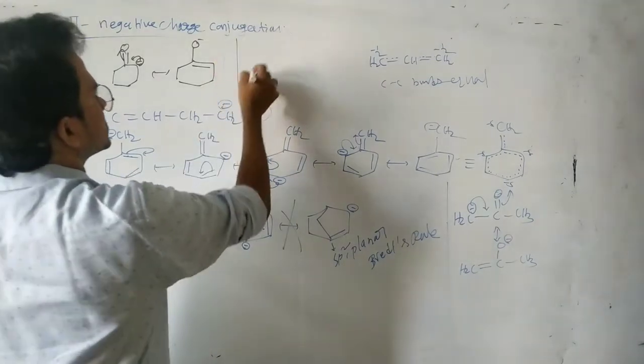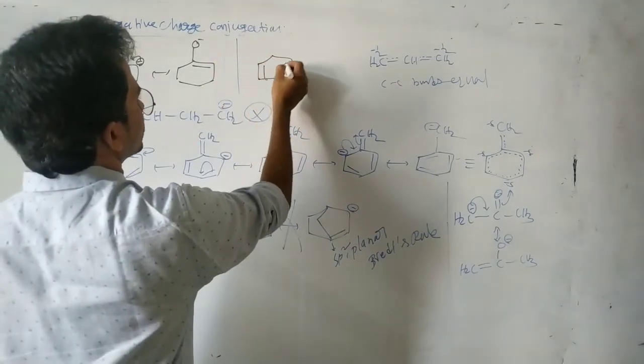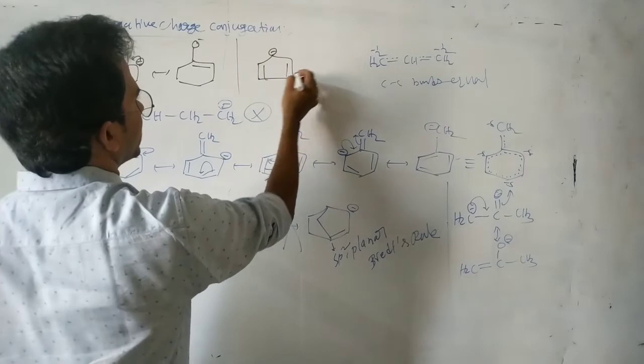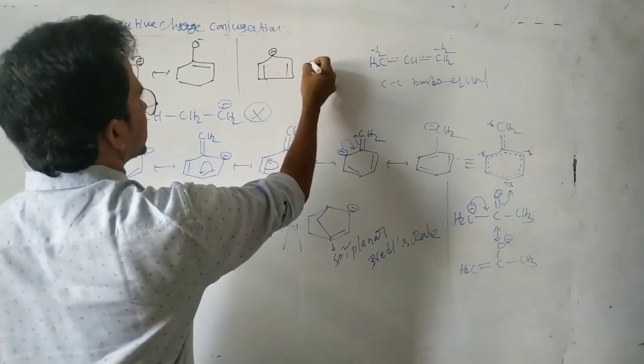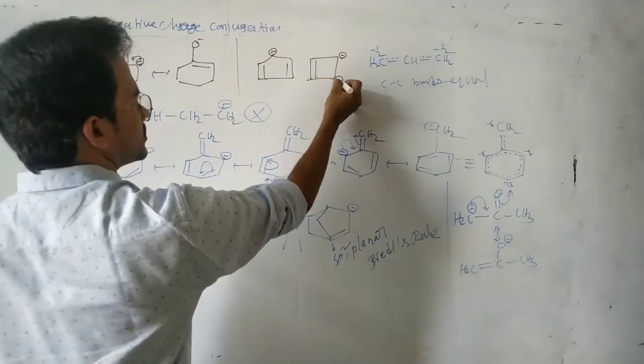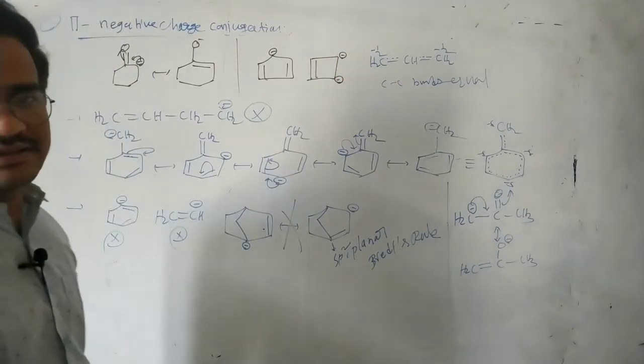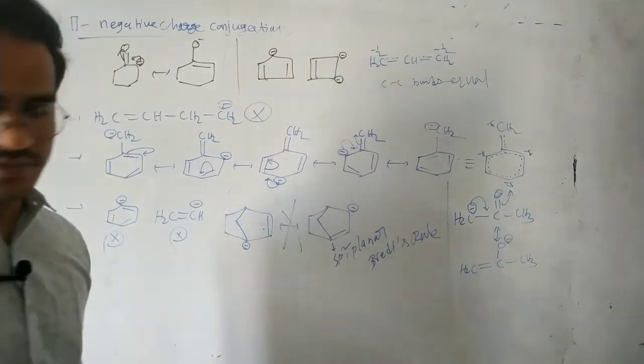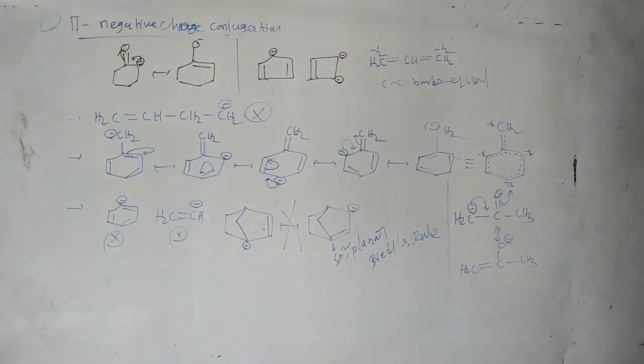And next, similarly write the resonance structures for this one, the cyclopentadienyl anion, and this one. Pi bond here, negative charge here, negative charge. Write the resonance structures just as in the case of carbocation. So that is pi negative charge conjugation.